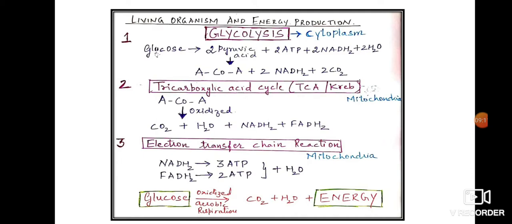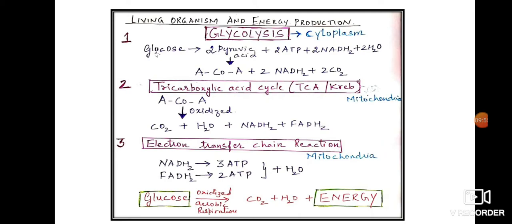Cellular respiration is done by two methods. One is aerobic respiration, that is, in the presence of oxygen, and the other is anaerobic respiration, that is, in the absence of oxygen. Now first let us discuss aerobic respiration. That is, oxidation of glucose occurs here in the presence of oxygen in three steps. Okay, let us discuss them. The first step is known as glycolysis, the second is the tricarboxylic acid cycle, also known as TCA or the Krebs cycle, and the third one is the electron transfer chain reaction.